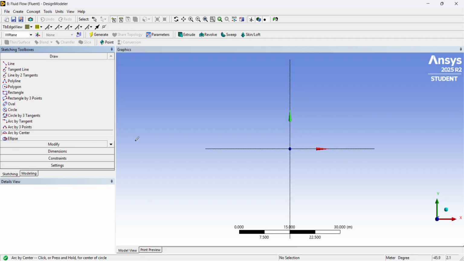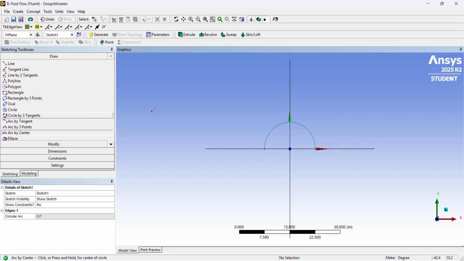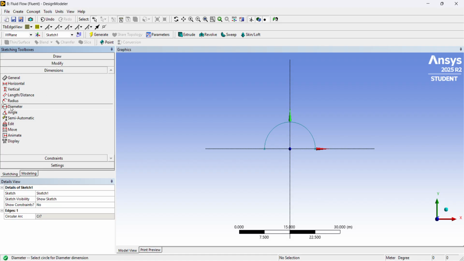Click here, arc by center, and I'll come to the center of this plot. I'll just make our semicircle here. Now I can go into dimensions, click on diameter, change the diameter of this semicircle to 1, and now I'll just zoom in. And that's our semicircular cylinder.